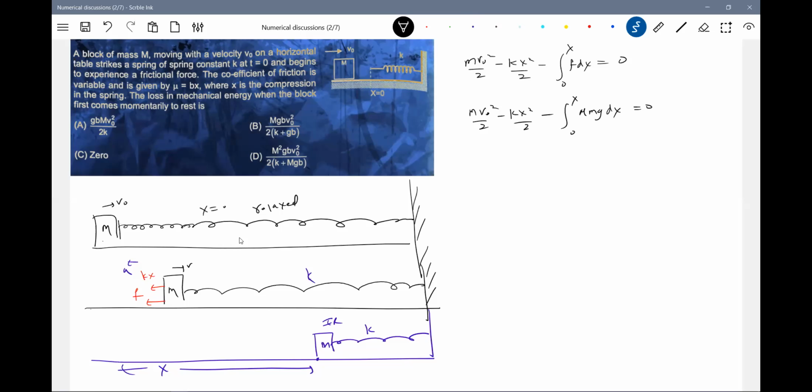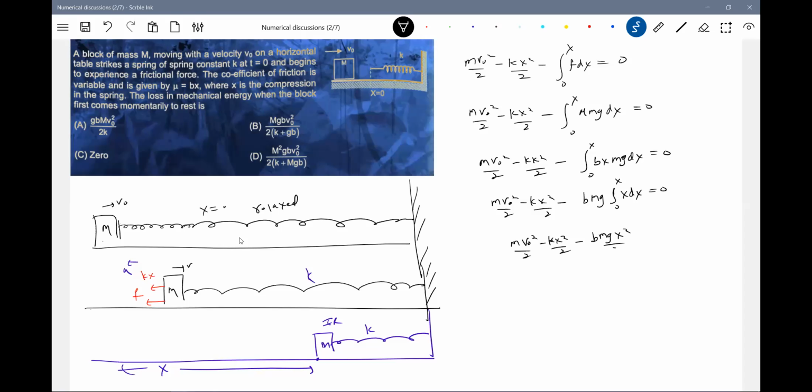Look at the mu, it is varying. Mu is b x, I'll bring it in, integral 0 to x of b m g x dx. So I'll end up with an equation like this here.